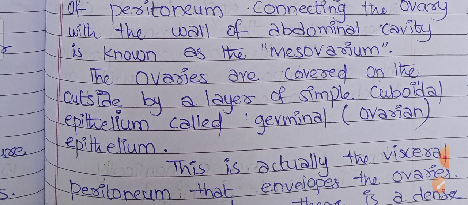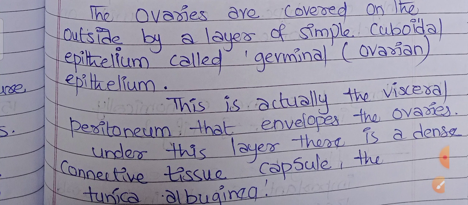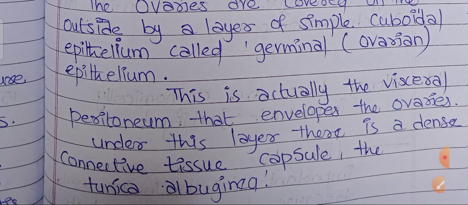The ovaries are covered on the outside by a layer of small, simple cuboidal epithelium called germinal epithelium. This is actually the visceral peritoneum that covers the ovaries. Under this layer, there is a dense connective tissue capsule.